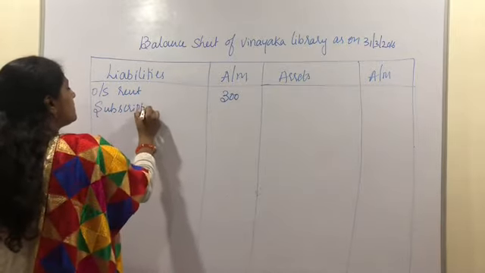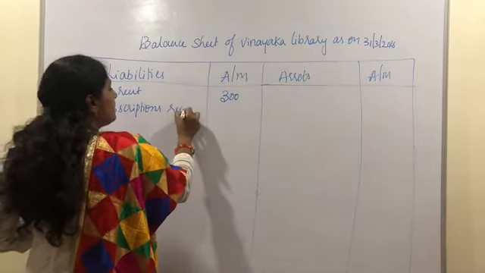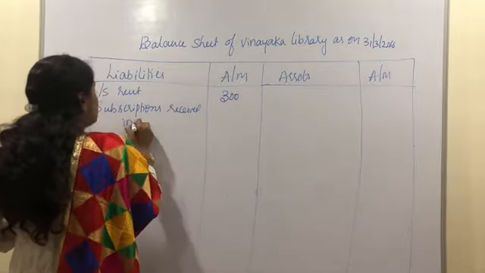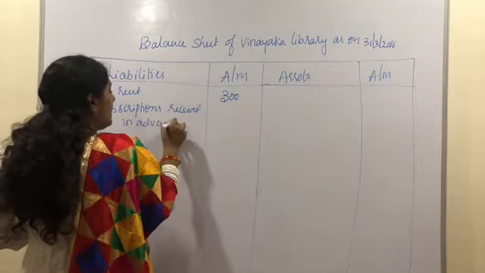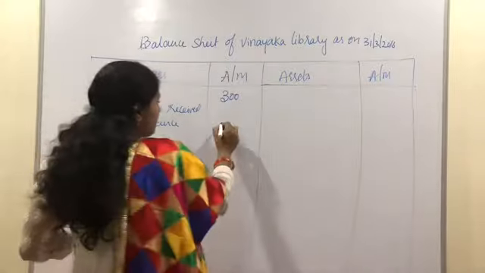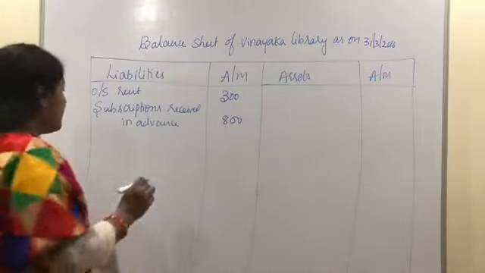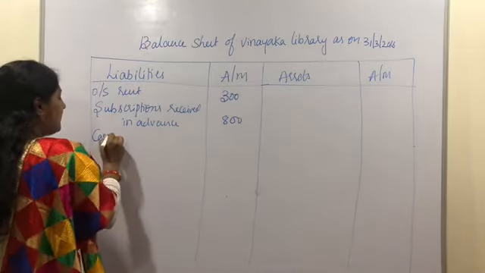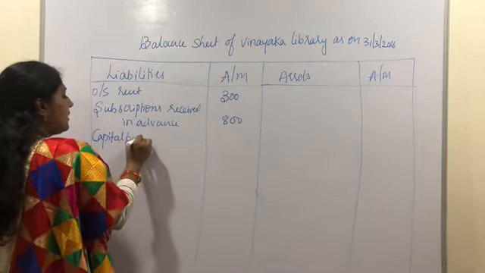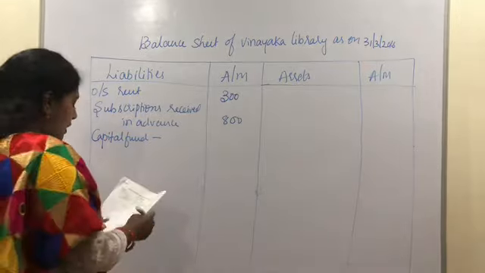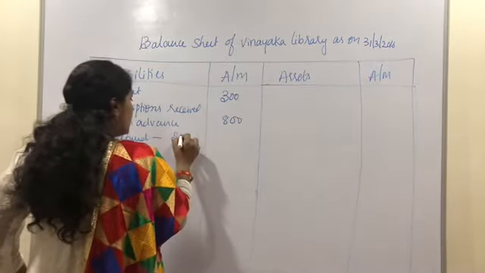Subscriptions received in advance, and the balance of subscriptions received in advance is 800 rupees. So now let us begin with the capital fund calculation. Capital fund. The opening balance of capital fund according to the problem is 23,800.